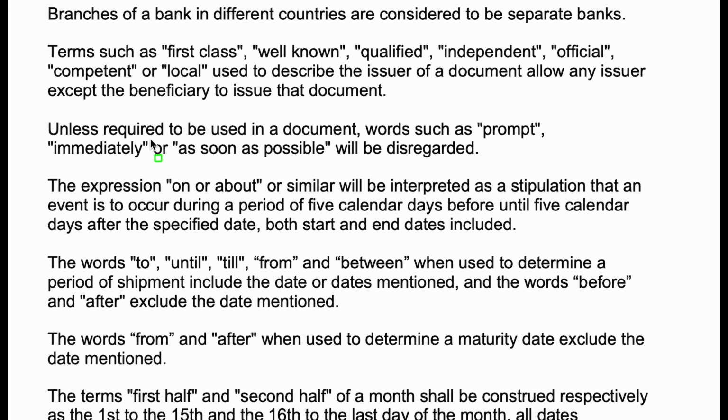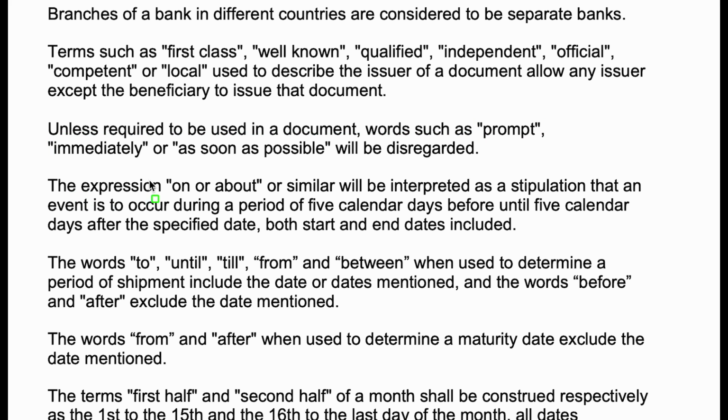Next one is unless required to be used in a document, words such as prompt, immediately or as soon as possible will be disregarded. Here again the same logic applies. None of these words have a standard meaning. The meaning of as soon as possible will be 2 days for someone and 6 days for someone else. So such words will not be considered at all while checking the documents. If it is really necessary to use such words in any of the documents, then it can be used as per UCP 600.